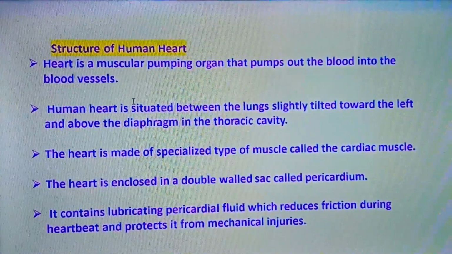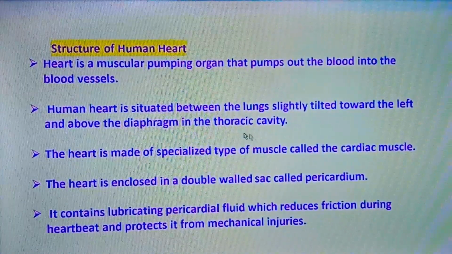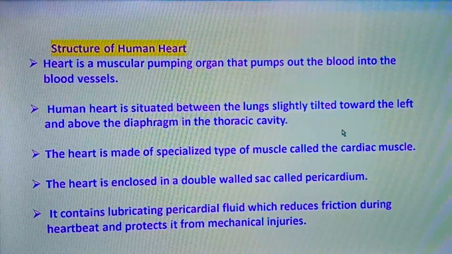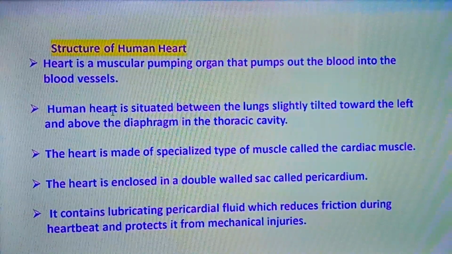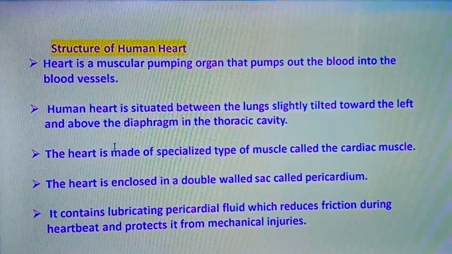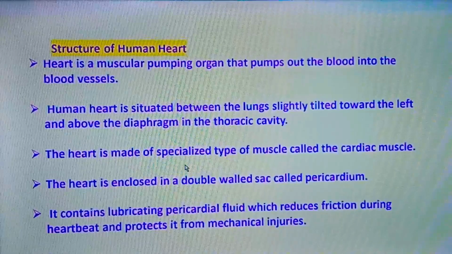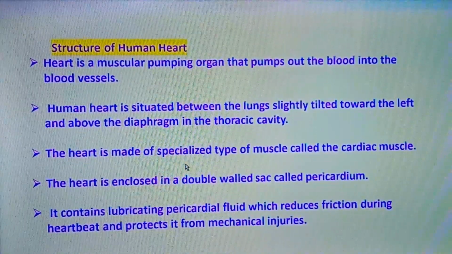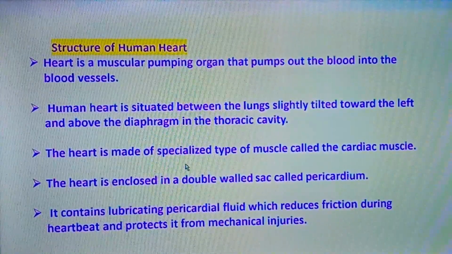Our body can be classified into two: thoracic cavity and abdominal cavity. So the heart is situated in the upper part, that is in the thoracic cavity. The heart is made up of a special type of muscle which is called cardiac muscle. This we have already learned.